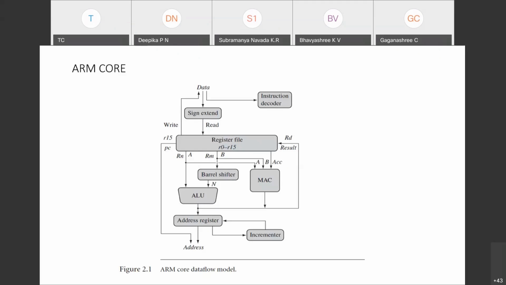When load and store instructions come, the ALU puts the address of the data to be passed to memory. It means the address register will hold the address of the memory with the help of the ALU.